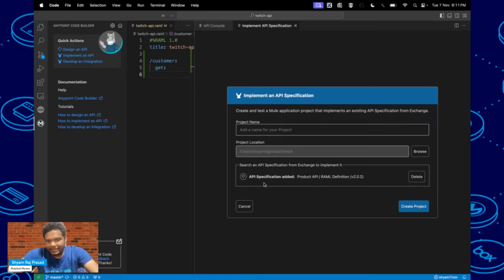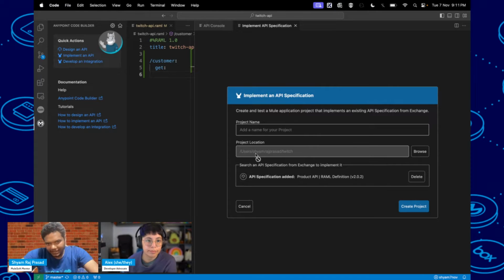That one is added. Here you can see the API specification added, product API YAML definition. It will create the project under users Shyam, Prasad and Twitch, the folder I just created. We have to give the project name, so I'm giving the project name as product API. Just click on that and it will create a project using this product API YAML definition.